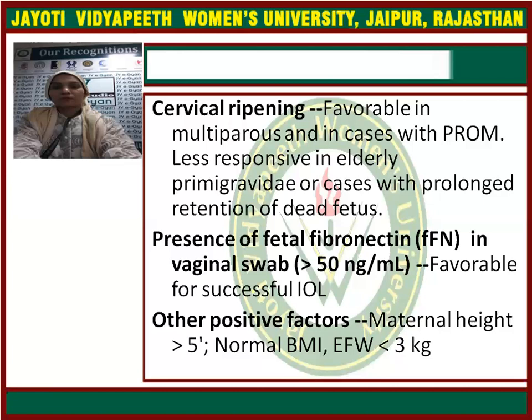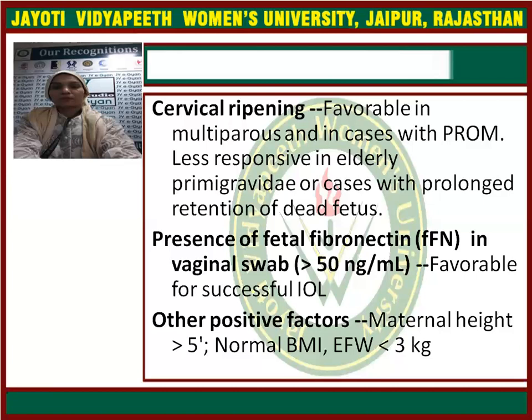If you are inducing labor after completion of 28 weeks and fetal fibronectin is present in the cervicovaginal discharge, it means the conditions are generally favorable. Secretion starts after 34 weeks and reaches maximum at term.